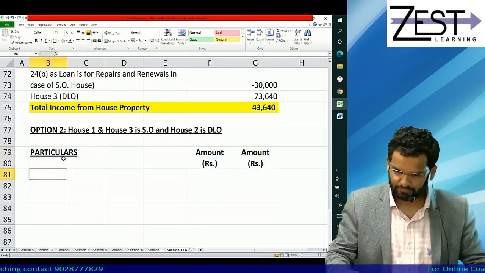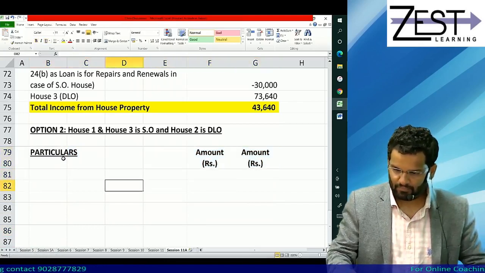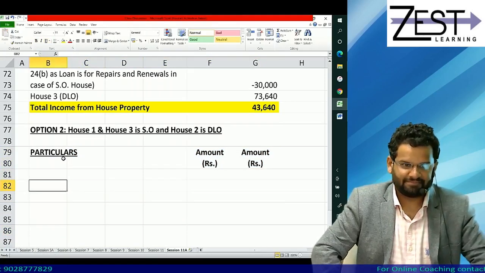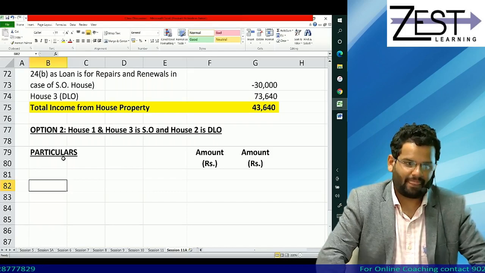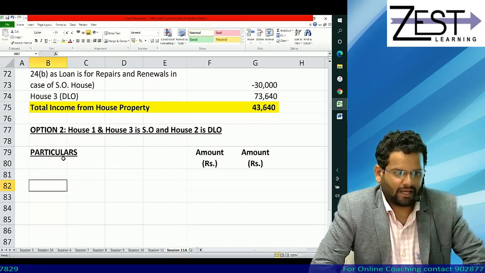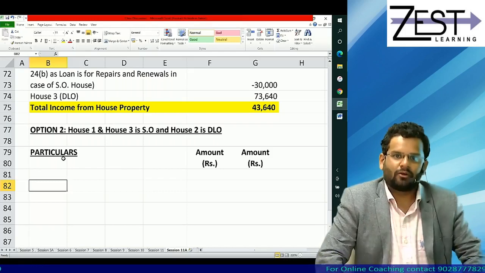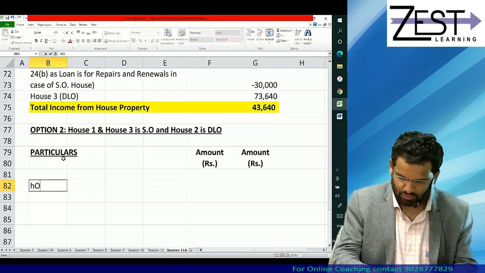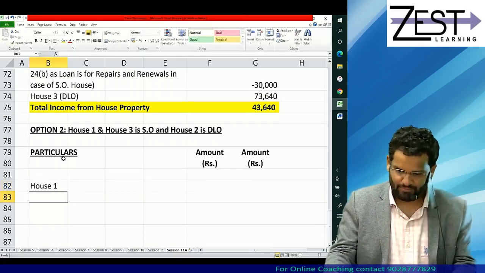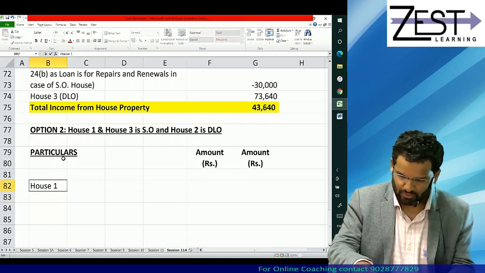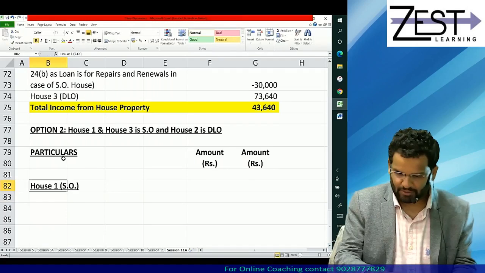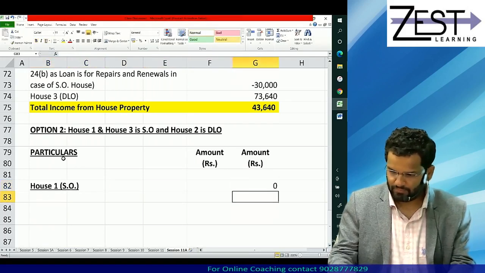Tell me once you all are done with it. So tax will not remain a problem for you at all. It will be opportunity to score good. House 1. House 1 we are showing as self-occupied. No need to again explain you. 0.